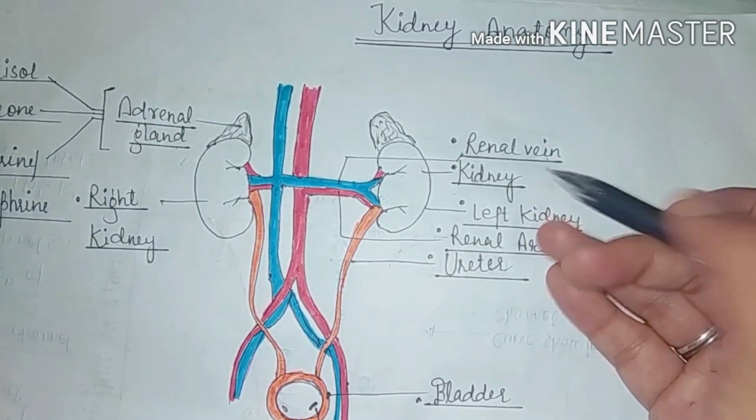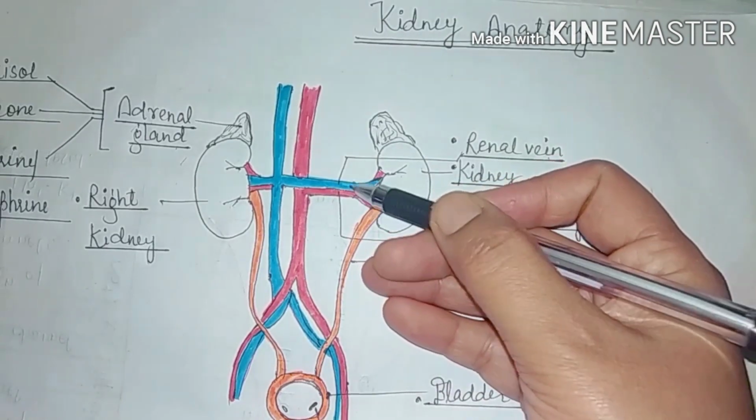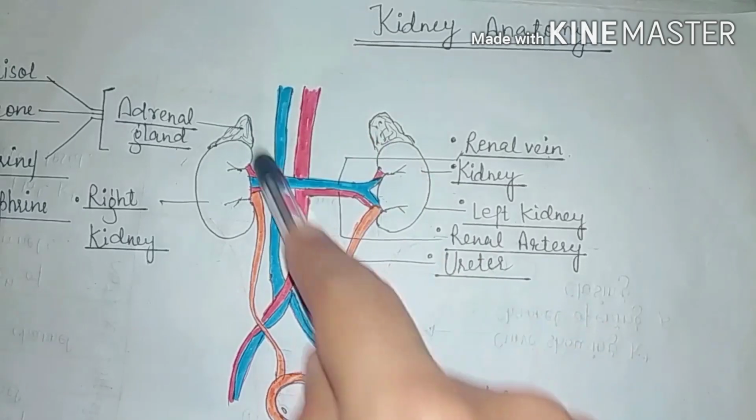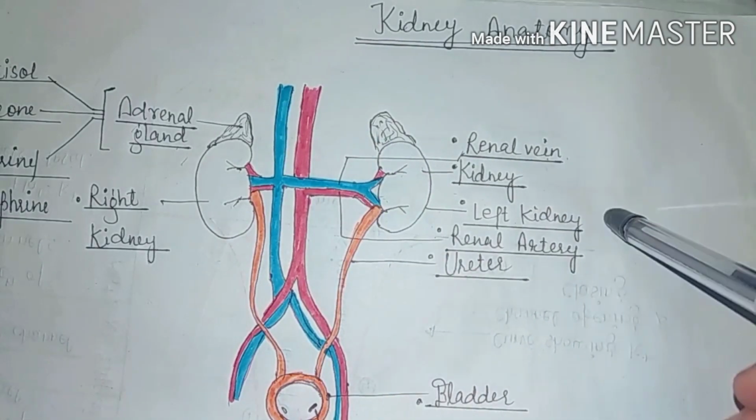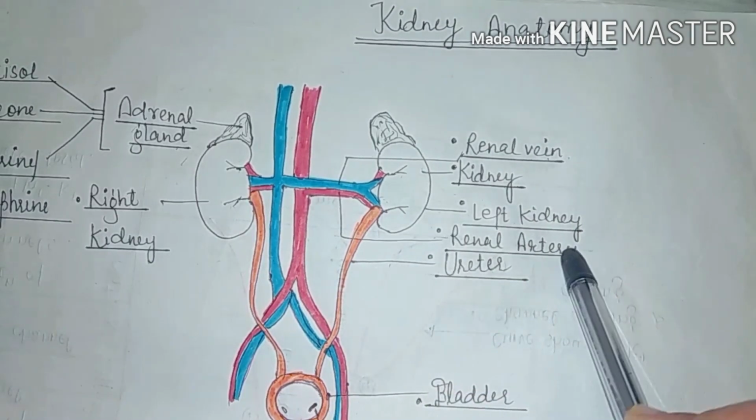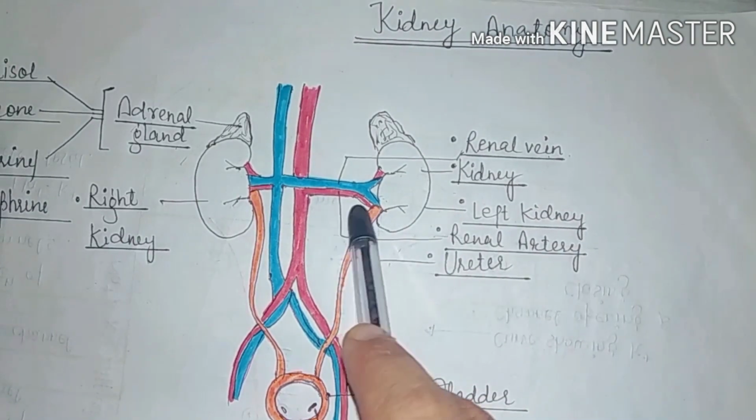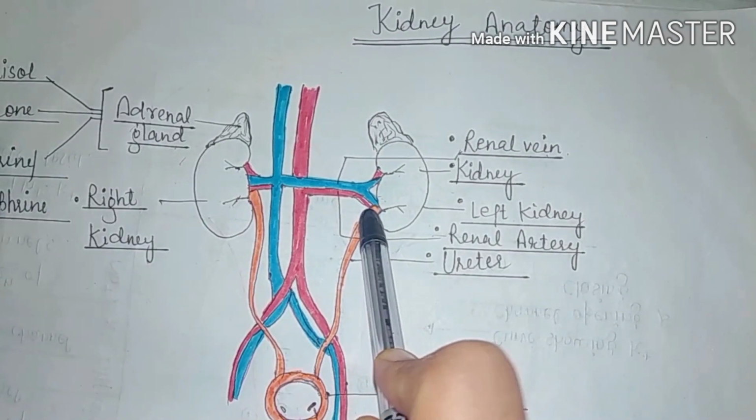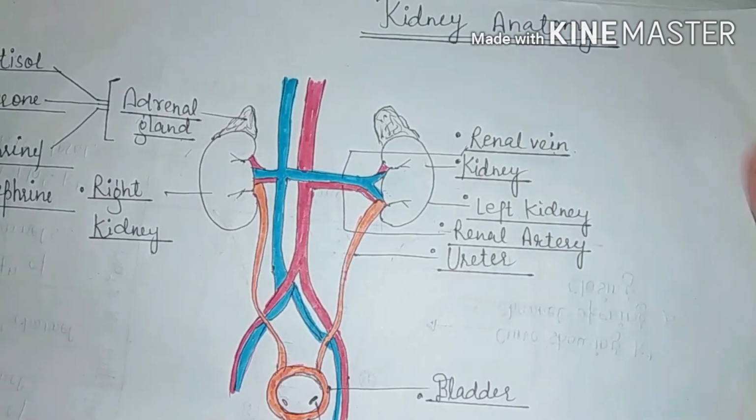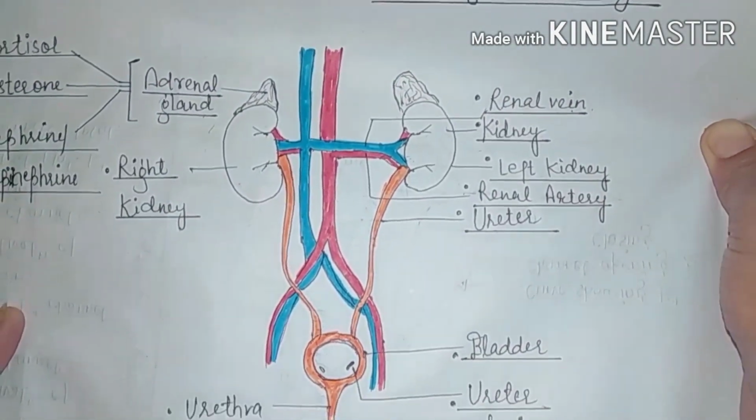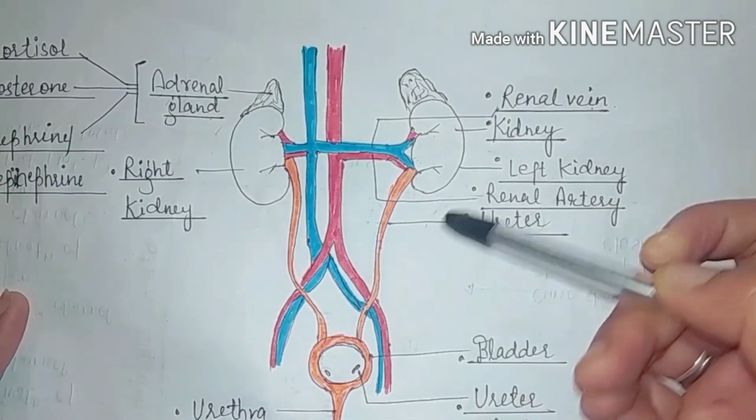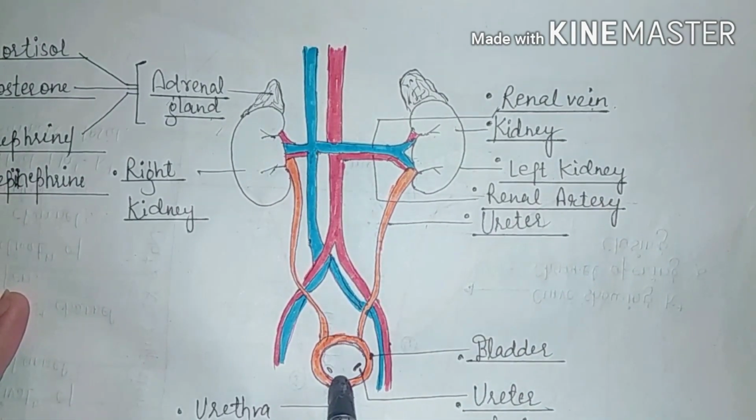Here the renal vein and renal artery are present. The vein is responsible for the transportation of deoxygenated blood from the whole body for the purpose of filtration, and the artery is responsible for the transportation of oxygenated blood to the different parts of the body. Here is the ureter present over here, and it transports the urine to the urinary bladder.